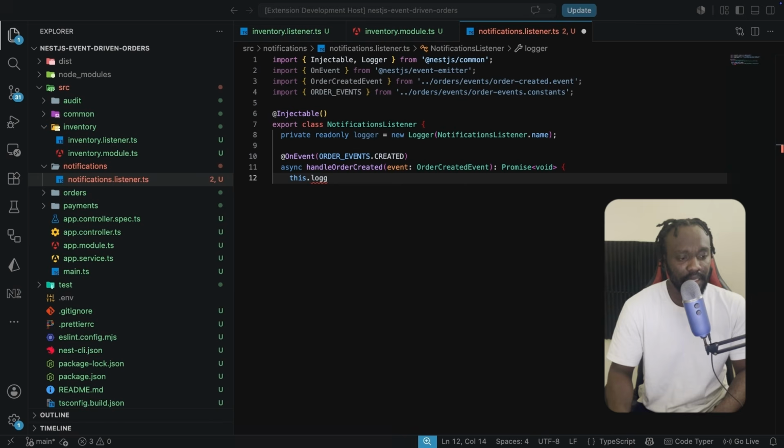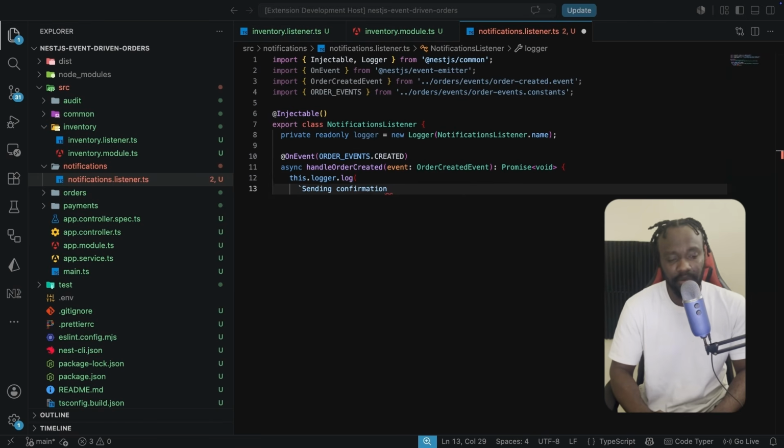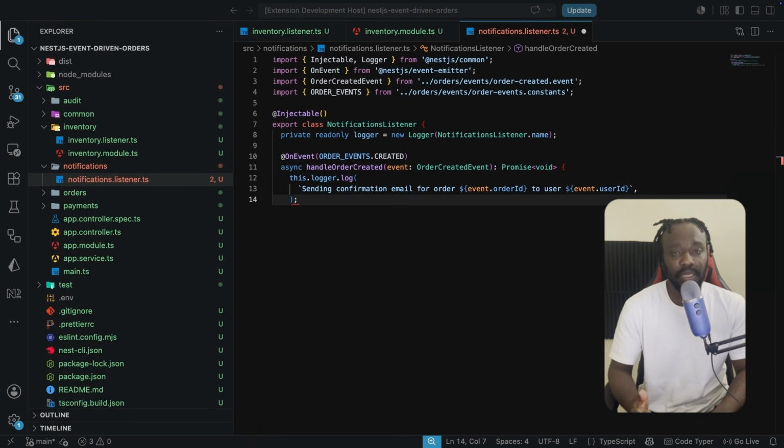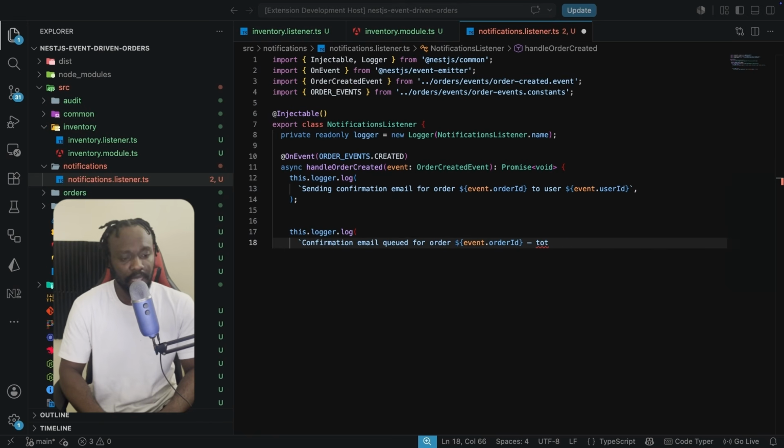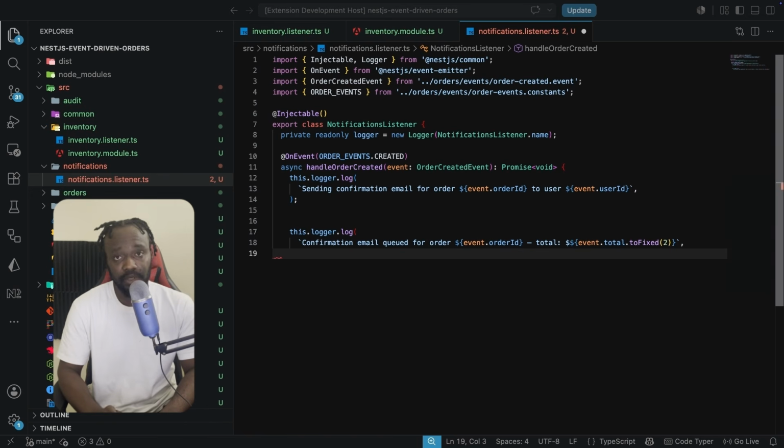We are still going to log over here the sending confirmation email. So we are faking that we are sending a notification in our application with the event's order ID to a specific user. This log is just a placeholder for a real email provider call, so SES, Resend, Postmark, whatever you're using. And this listener here doesn't know anything about inventory or payment. It just reacts to the event that it cares about. Here we are just placing this log, faking that we are sending a real confirmation email to the user.